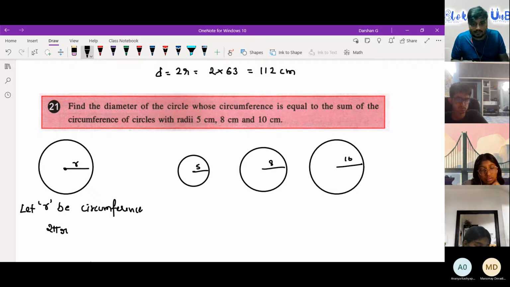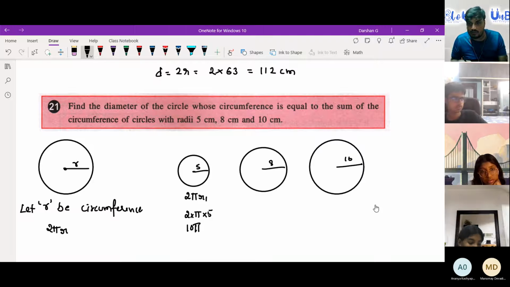Tejas, need to concentrate. It is 2 pi r1. Let's assume it's a 5 centimeter radius. So what would be the circumference in terms of pi? 2 into pi into 5. 2 5s are 10. So the answer for this circle is 10 pi.